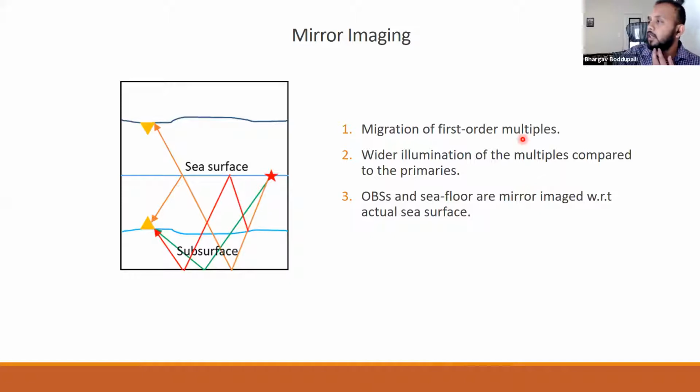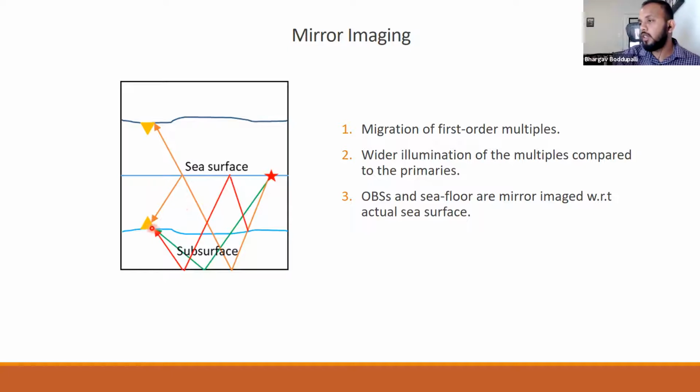Another thing which we did is mirror imaging. This is the migration of first order multiples. OBS data are traditionally only used for developing velocity models, and due to their very sparse spacing, they are not used for generating seismic images using migration algorithms. However, first order multiples, which have wider coverage and wider illumination of the subsurface, can be used for mirror imaging, that is, for migration.